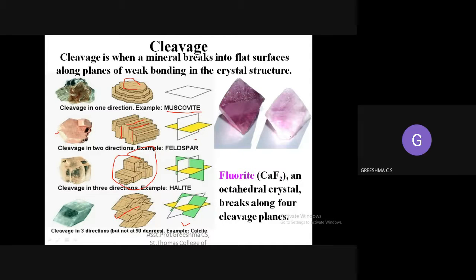Or if you break a brick, from all these materials you will get different crystalline structures. That is cleavage: when a mineral breaks along its flat surface, the crystal structure that you get is called cleavage.